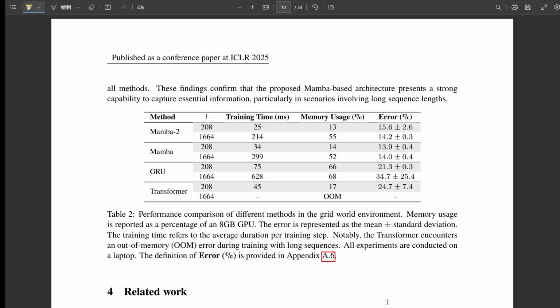No, absolutely. It's highly competitive on the Atari 100k benchmark, which is impressive, but there are still challenges, areas where other methods might currently edge it out, and definitely room for improvement. But that core capability, handling much, much longer sequences efficiently, that feels like the really exciting part for the future, doesn't it? Where could this lead?